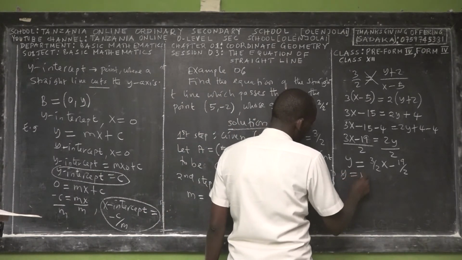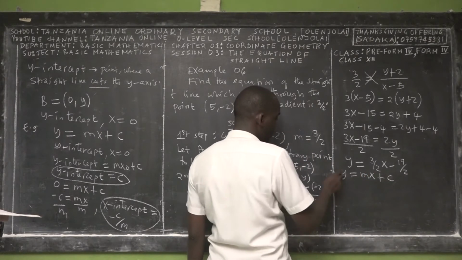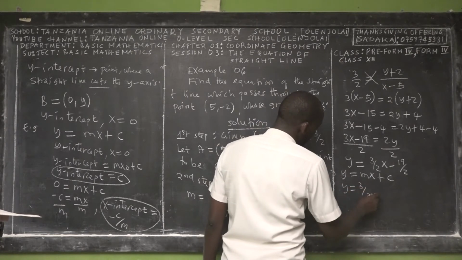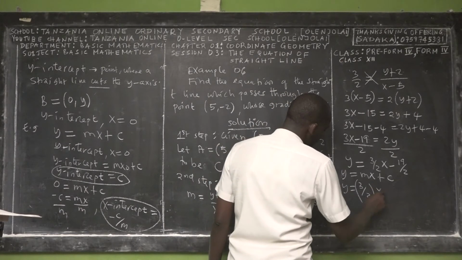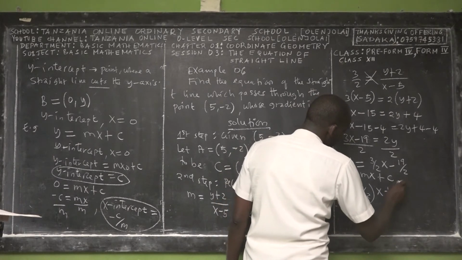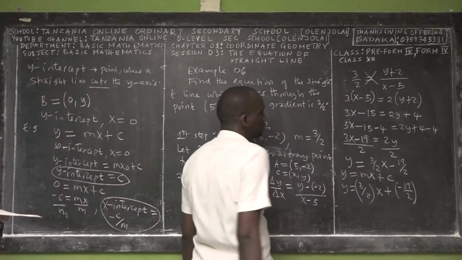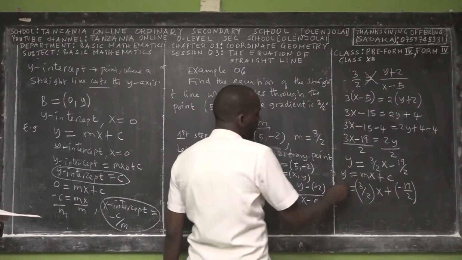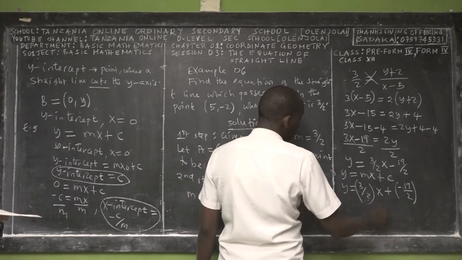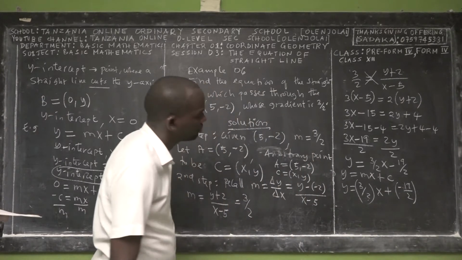It means that from y is equal to mx plus c, for instance, if you want to express in this form, you may say that y is equal to 3 over 2, which is the gradient of the equation. Then you say plus what? The y-intercept, which is negative 19 over 2. So you see that m is equal to 3 over 2, and c is equal to negative 19 over 2.